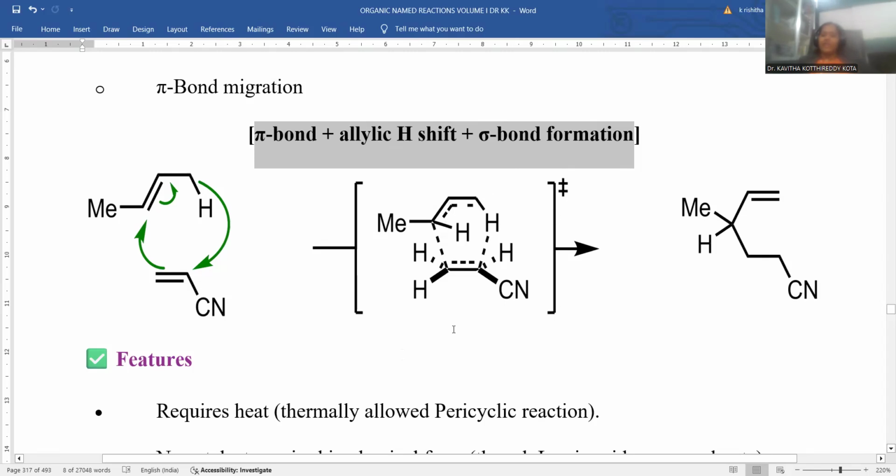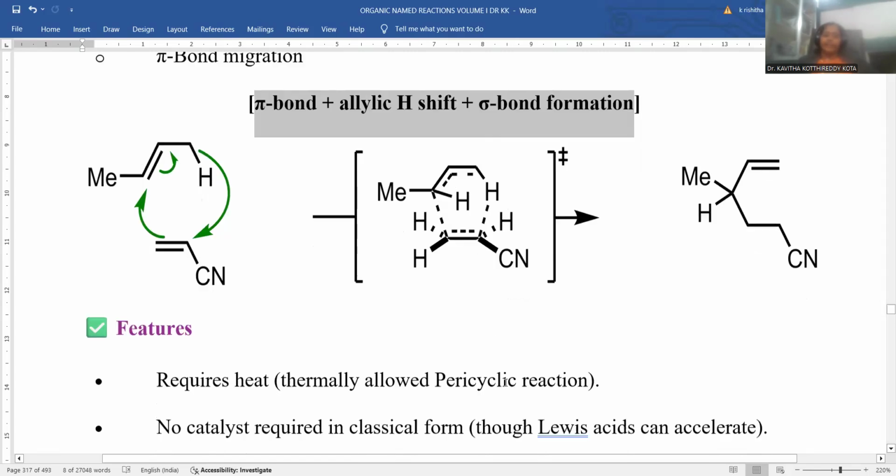That is the reason it is indicated in a square bracket. The square bracket means it is not isolated; rather, it is a hypothetical representation of how bond making and breaking take place simultaneously within the same system. Ultimately you can shift this hydrogen toward this side, so that the hydrogen moves here and the double bond is located here, giving a terminal alkene, and a new sigma bond is also generated. This is the way a new compound is given by the Ene reaction. So this is taken via this transition state.